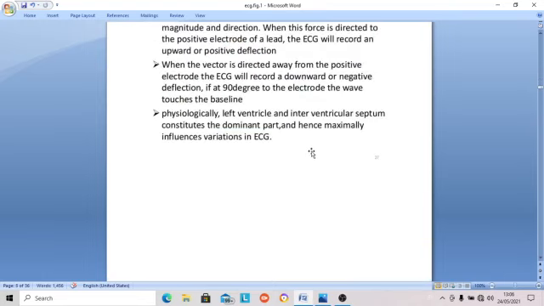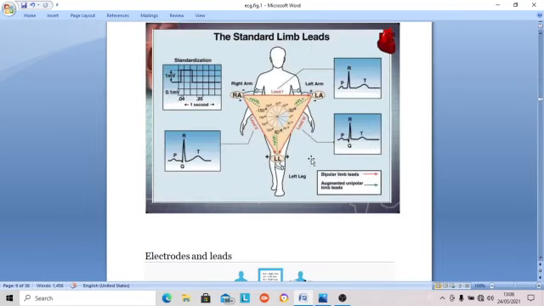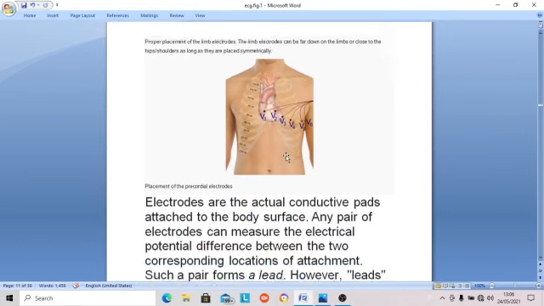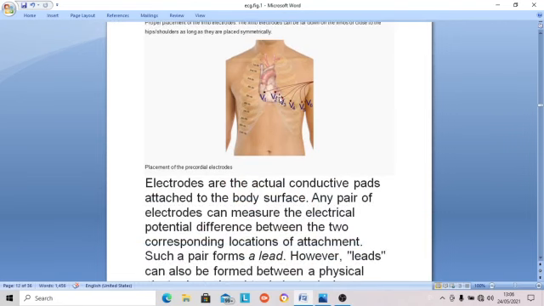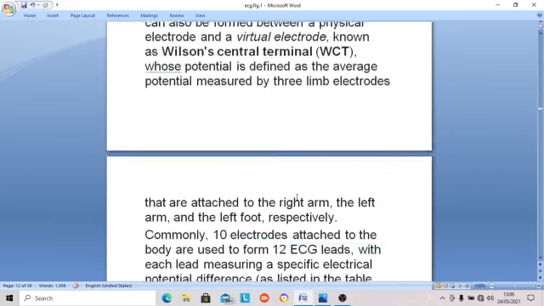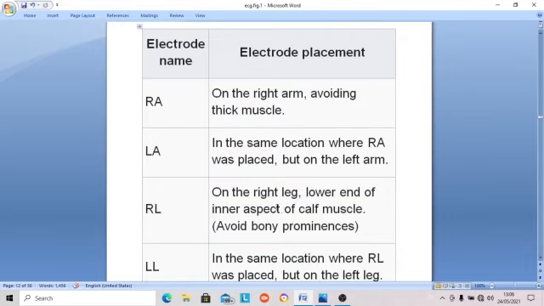The same thing in Einthoven's triangle. How the chest leads are placed: V1, V2, V3, V4, V6. V1 in the fourth intercostal space on the right side, V2 in the fourth intercostal space on the left side, then V4 in the midclavicular line in the fifth intercostal space, V5 in the anterior axillary line in the fifth intercostal space, V6 in the mid-axillary line in the fifth intercostal space. Between V2 and V4 there is V3. They are the chest leads. Augmented leads you will see in the next class.